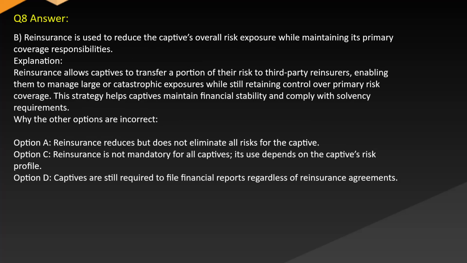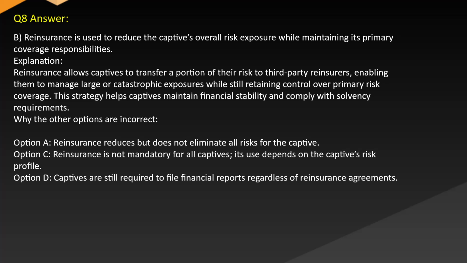Answer: B. Reinsurance is used to reduce the captive's overall risk exposure while maintaining its primary coverage responsibilities. Explanation: reinsurance allows captives to transfer a portion of their risk to third-party reinsurers, enabling them to manage large or catastrophic exposures while still retaining control over primary risk coverage. This strategy helps captives maintain financial stability and comply with solvency requirements.